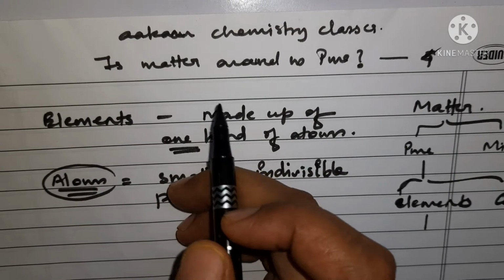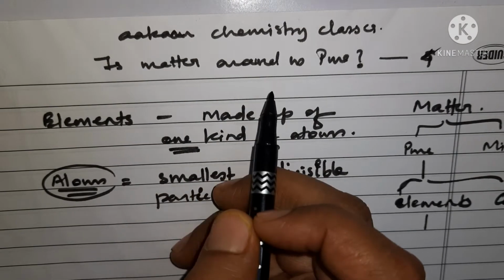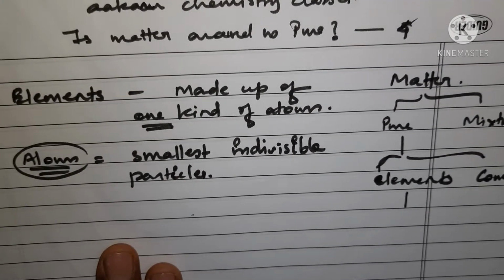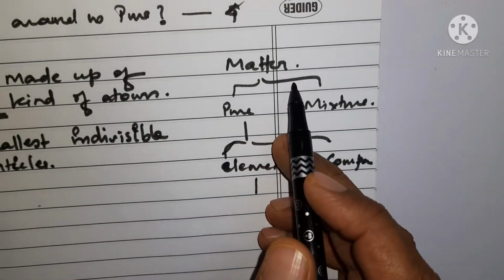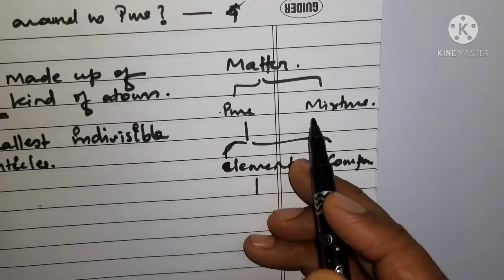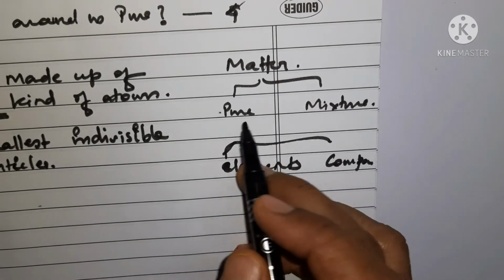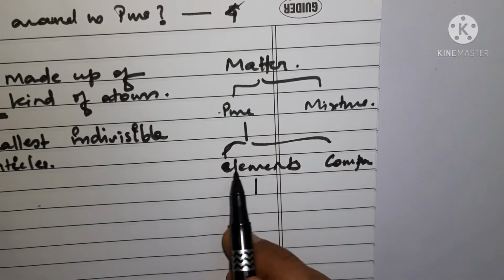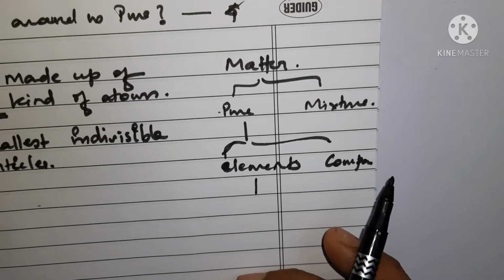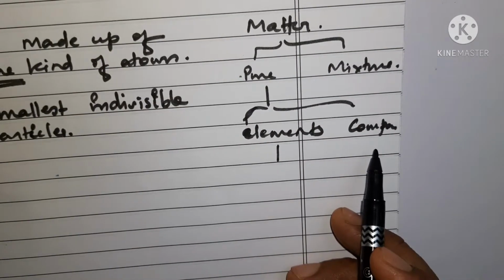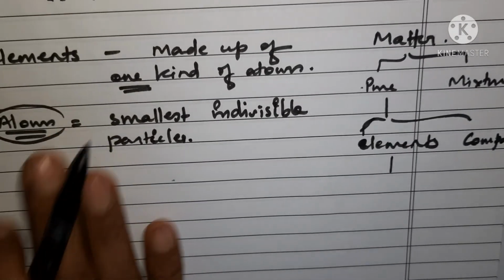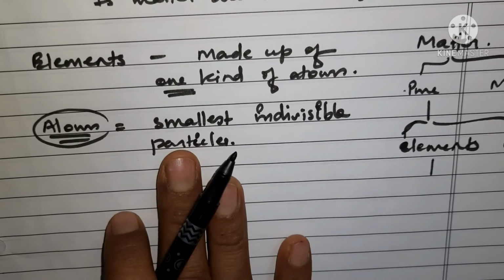Our chemistry classes. We are going through the chapter Is Matter Around Us Pure? This is session number 4 and we are going to understand about elements. Till now we have done matter. We have seen that matter can be classified into two parts, pure substances and mixtures, on the basis of chemical composition, and further pure substances can be classified into two parts, elements and compounds. So hello friends, hello students, we are going to start with elements. Keep watching and let's try to understand the concepts.